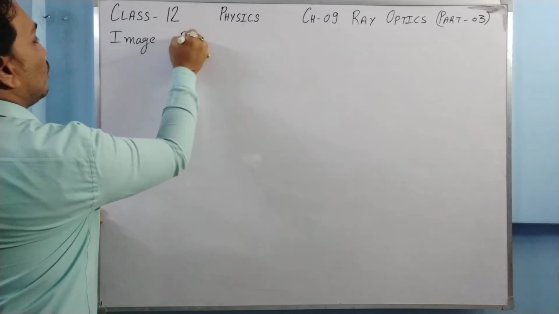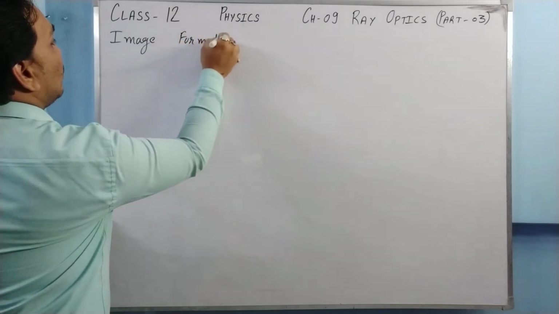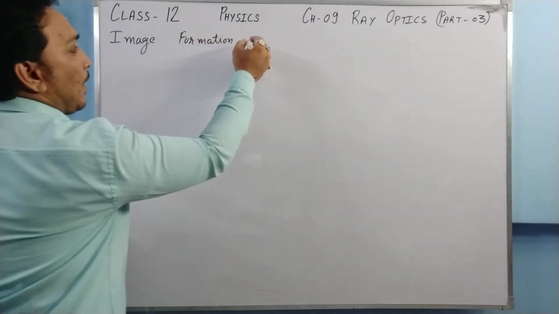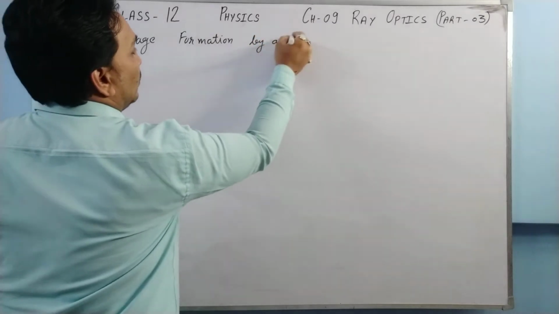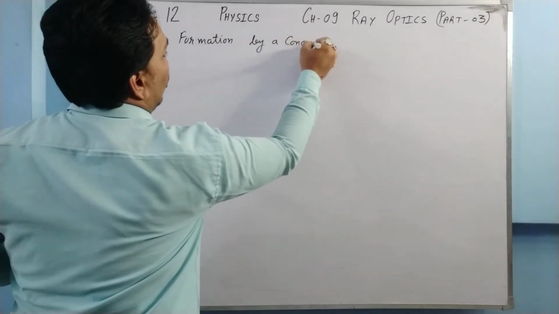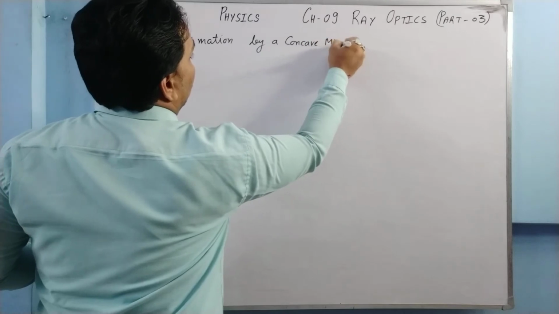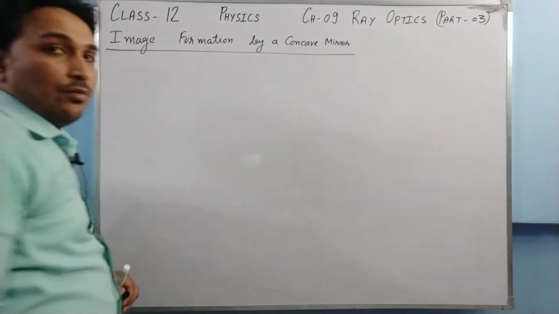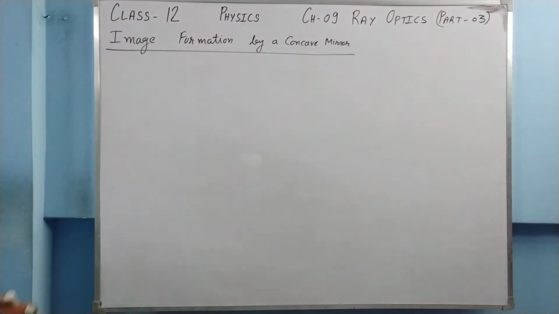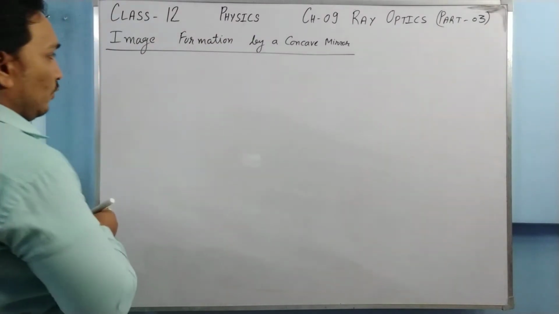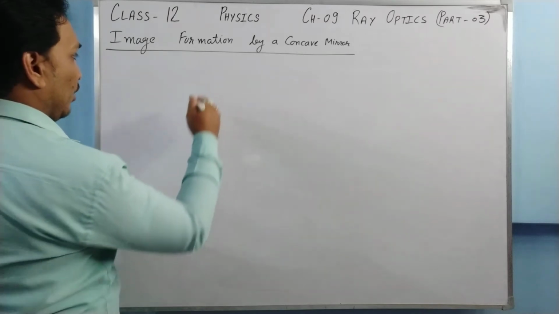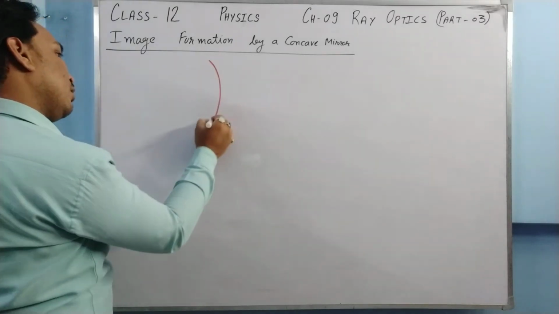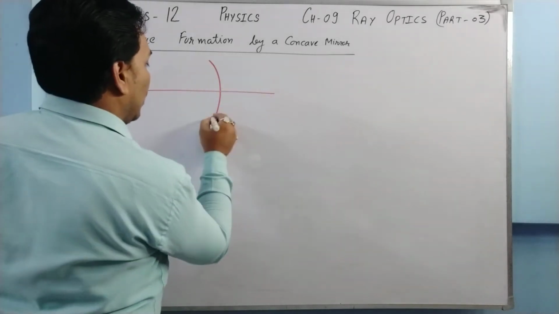Image formation by a concave mirror. Okay, image formation by a concave mirror. What we need to understand is that there are four fundamental rays for a concave mirror, and because of those fundamental rays only we try to make our ray diagram. Okay, say this is a concave mirror.